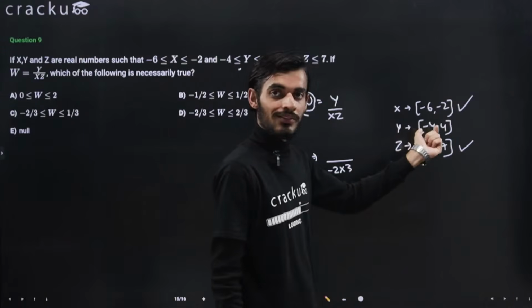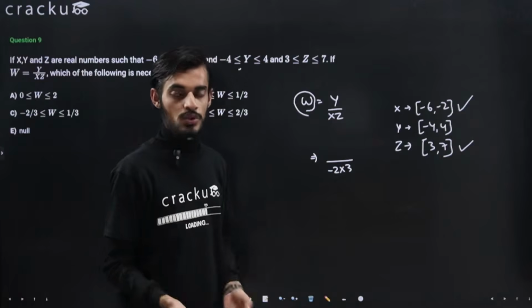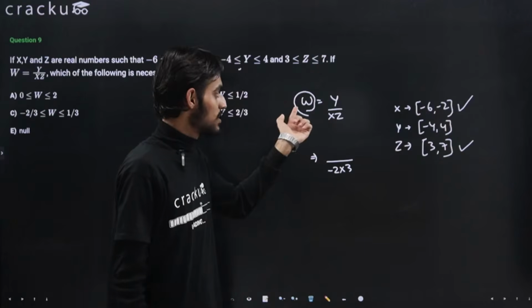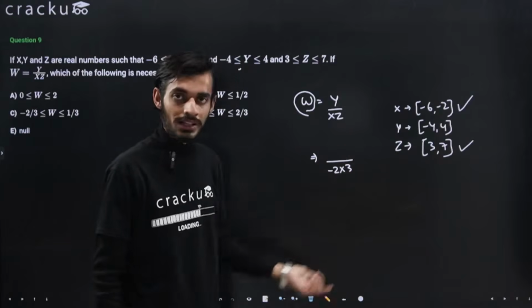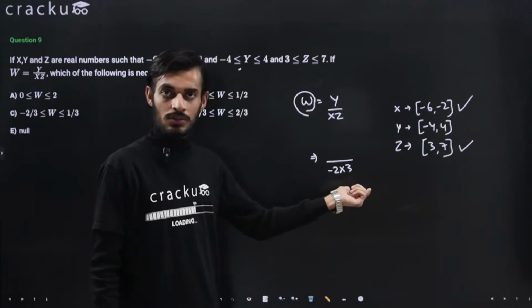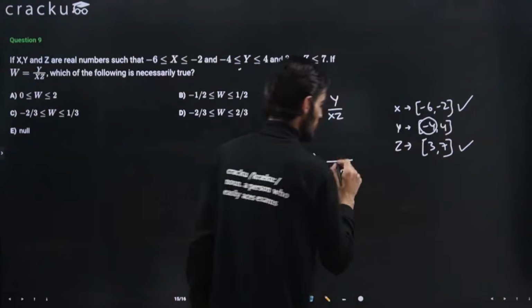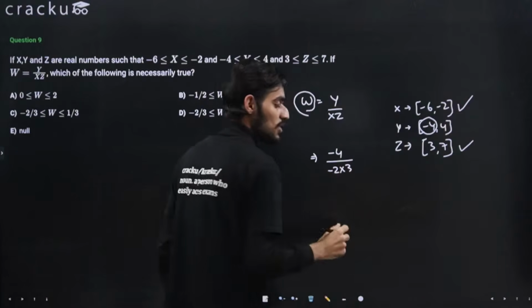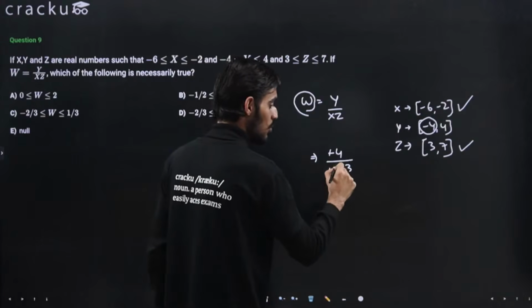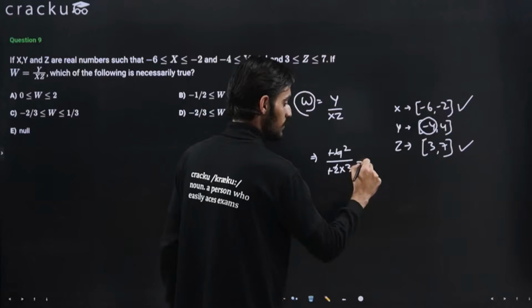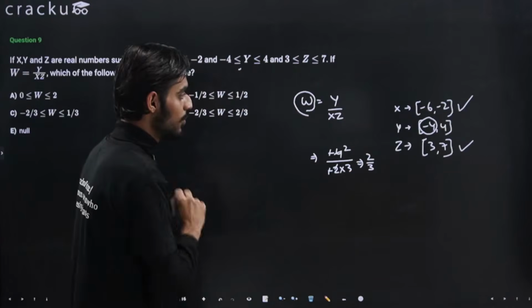You'll want to take a negative value and the maximum negative value, because you want to maximize w, so you'll want a larger value for w, larger and also negative, because the denominator is always negative. So we are taking -4 from here, that is the largest possible value that we can take. So minus and minus will cancel out, so this will come out to be 2/3. This is the maximum possible value of w.